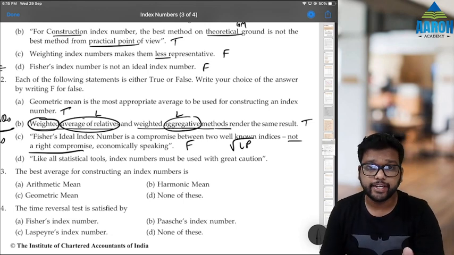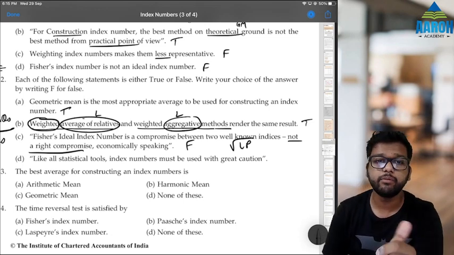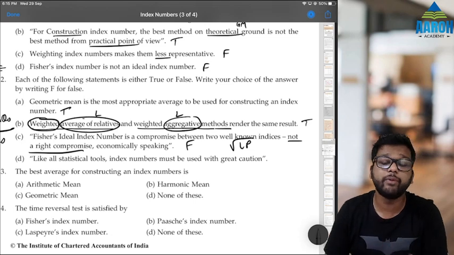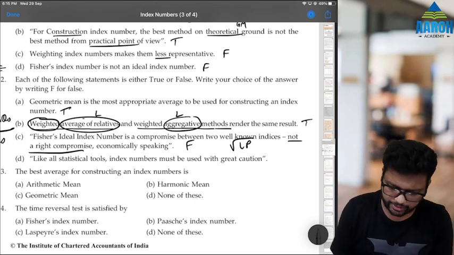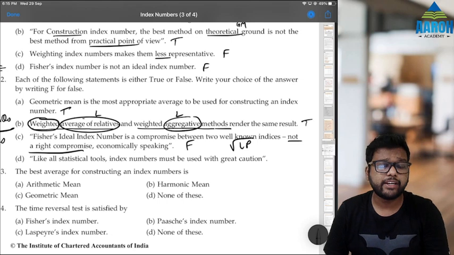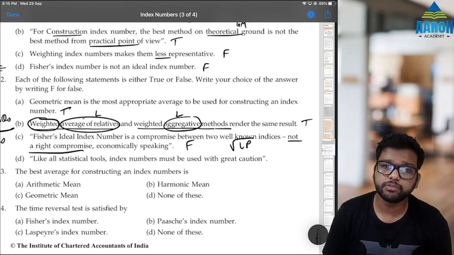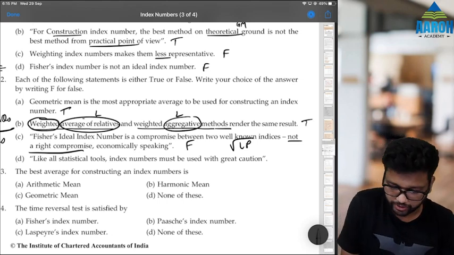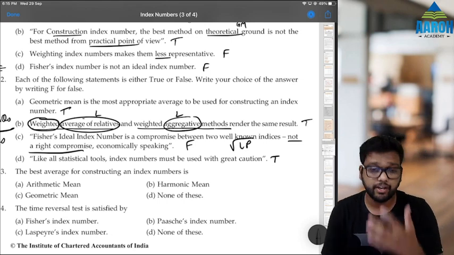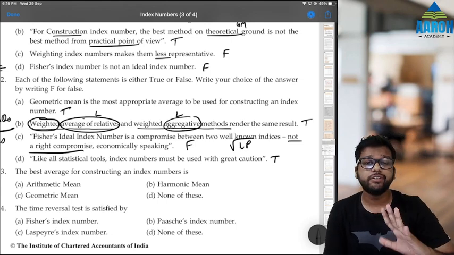So it satisfies the factor reversal test and the time reversal test also, which is not satisfied by L and P individually, right? So this is a false statement. Like all statistical tools, index numbers must be used with great caution. So that is true, obviously, right? We have to use them with great caution. Why? Because we cannot get carried away.